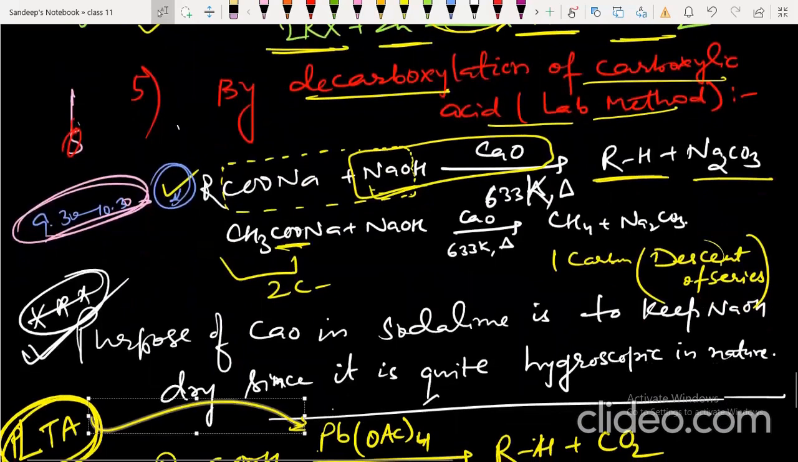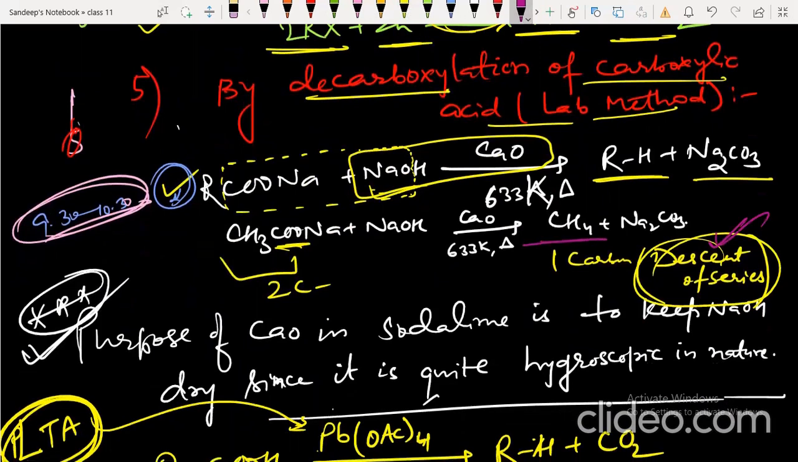So this is also an example of descent of series. What is the meaning of descent of series? Descent of series means that the product contains one carbon less than the reactant. So reactant has 2 carbons here, product has 1, so it is descent. Purpose of calcium oxide in soda lime is to keep NaOH dry, since it is quite hygroscopic in nature. So this is an important question for you, students. Do keep it in mind.